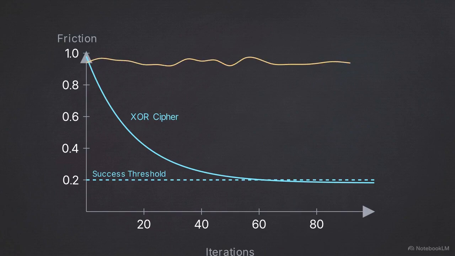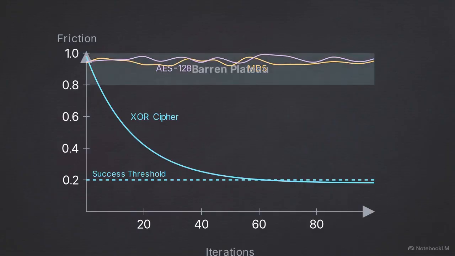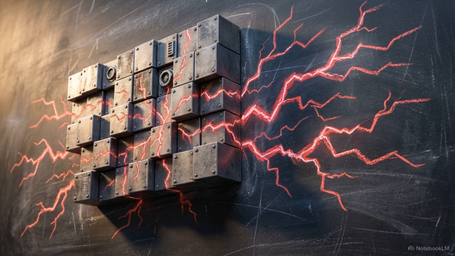This chart compares the XOR cipher results with nonlinear MD5 and AES-128 algorithms. AES is the global benchmark for symmetric key encryption. While the XOR line dips below the threshold, the MD5 and AES lines flatline in a failure state above 0.90. The networks fail because of the avalanche effect inherent to modern cryptography.